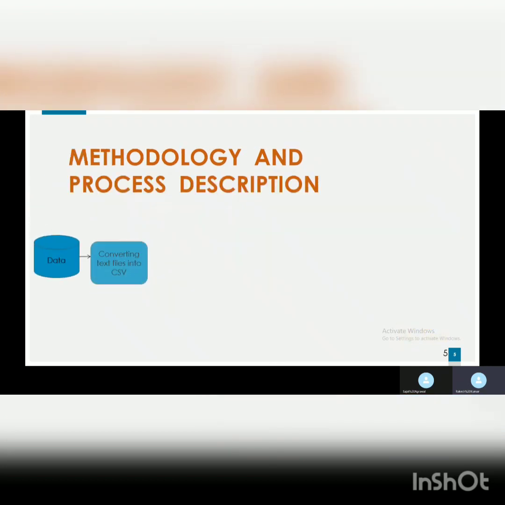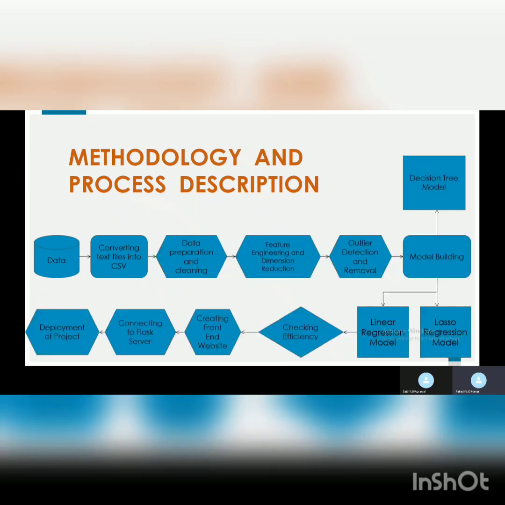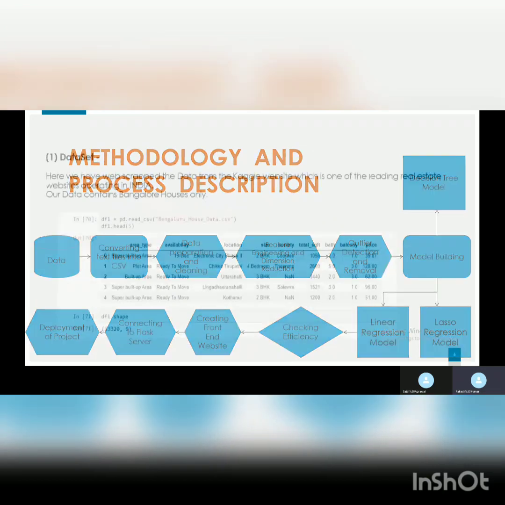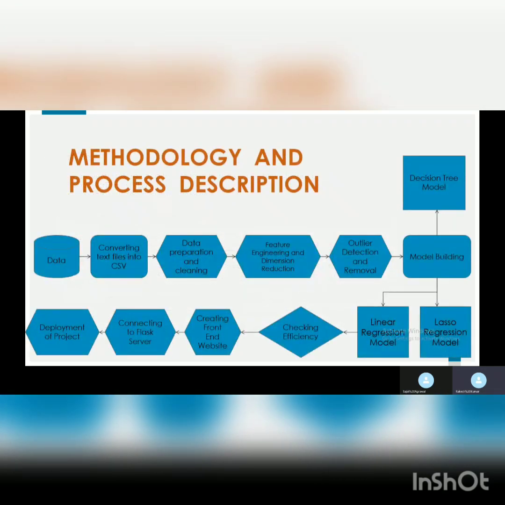Now this is the methodology, or the process description, of how we made our project. First we took the data from Kaggle, then we converted it into a CSV file. After that we did data cleaning and feature engineering, and then performed outlier detection and removal and model building using three algorithms: linear regression, lasso regression, and decision tree model.